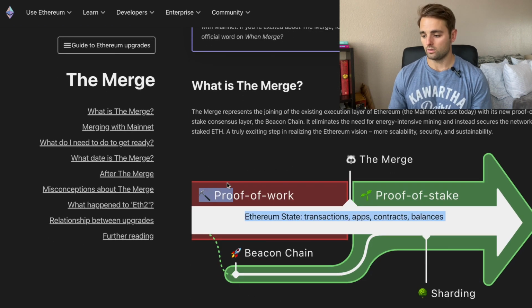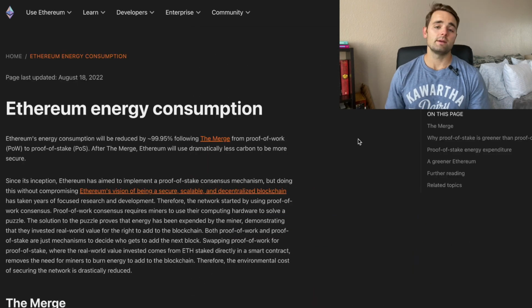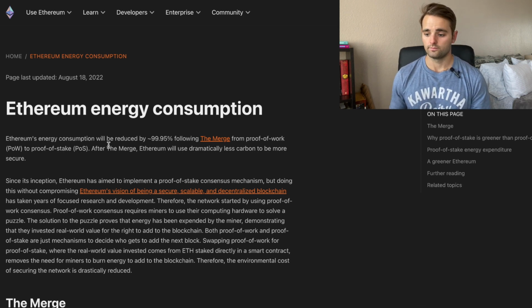So right now, we are currently on the Ethereum mainnet, which is using a proof of work model. The Beacon chain, which has been running since December 2020, has been used where you can actually stake Ethereum and earn rewards on it as they test this consensus mechanism. And they've also been merging it with other testnets, or essentially copies of the Ethereum mainnet, in order to battle test it and see if there's any bugs on it. Ethereum energy consumption is one of the main pros of a proof of stake model.